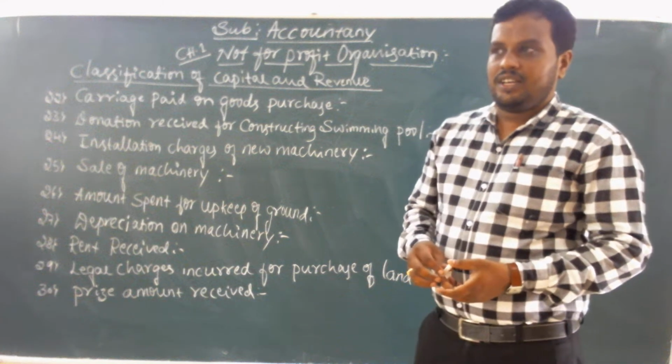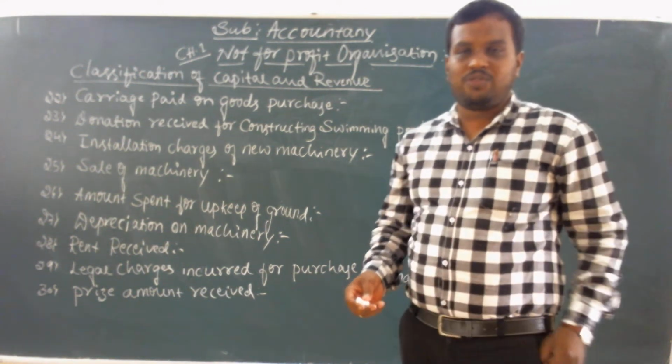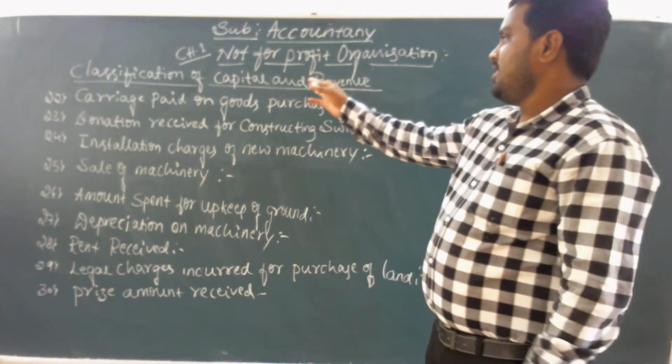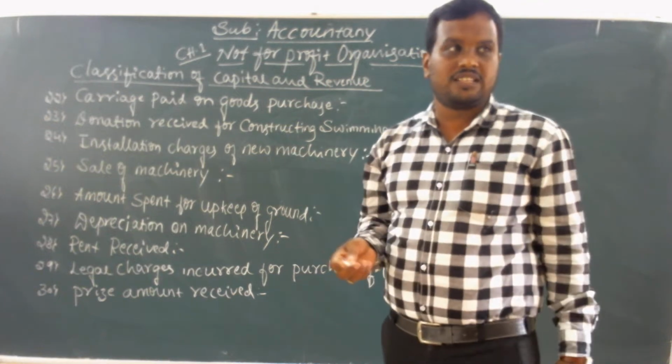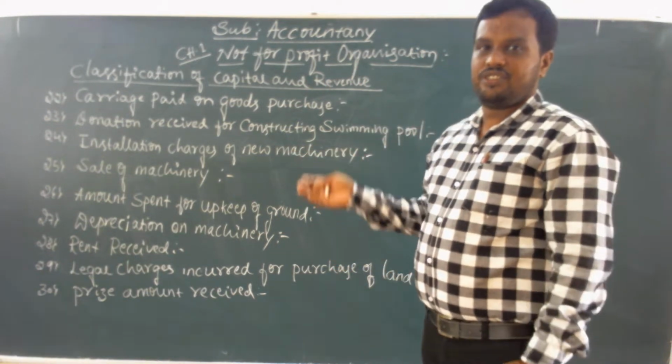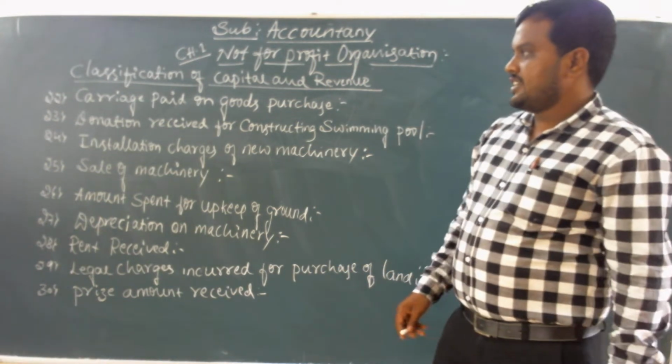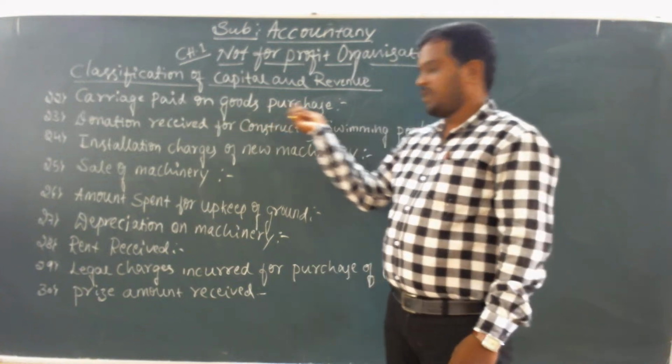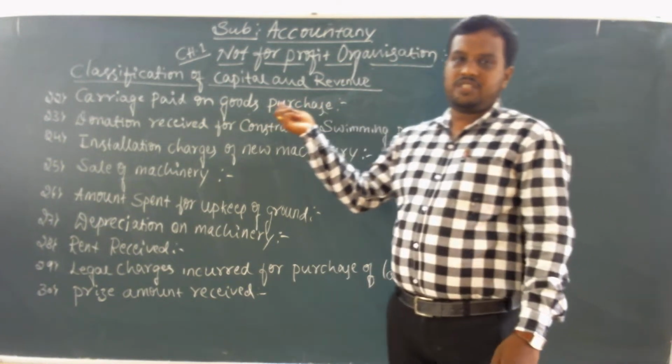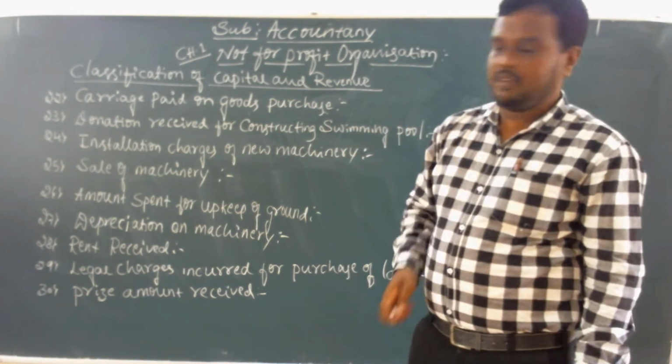Everyone. In last class, we discussed the classification of capital and revenue items. In today's class, we'll continue this topic. So the next point is carriage paid on goods purchased. Carriage means the porter's charges.